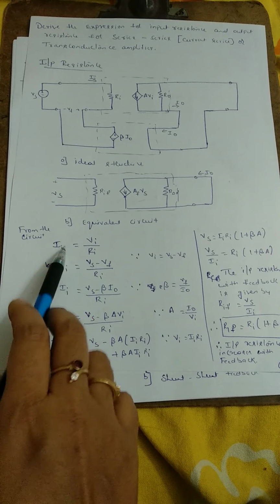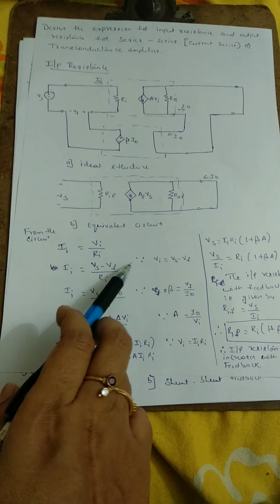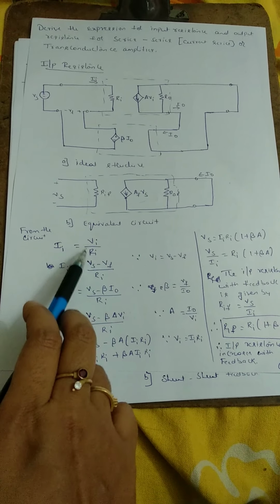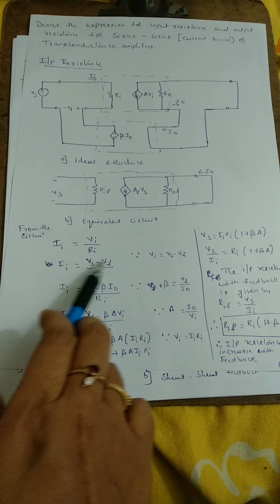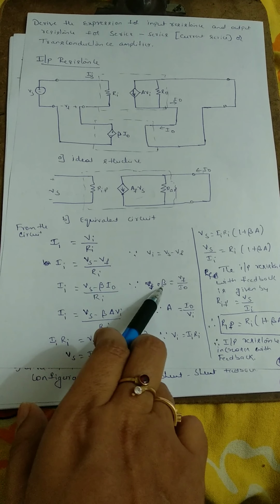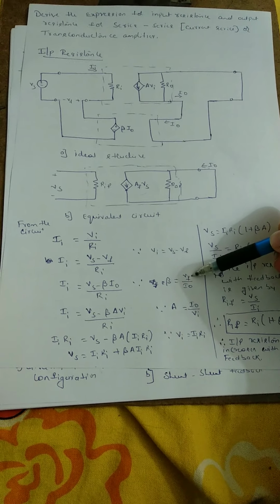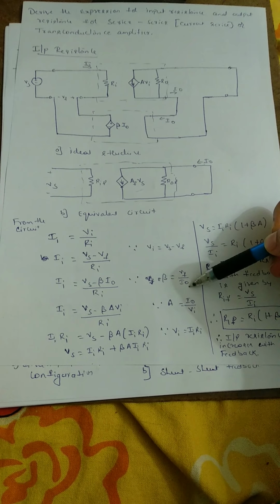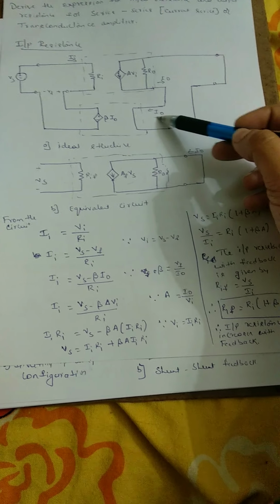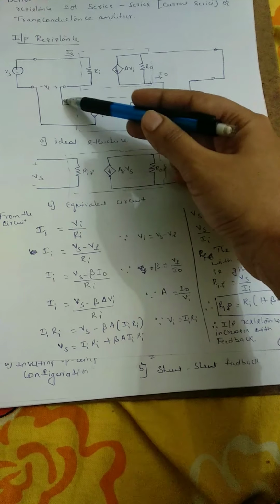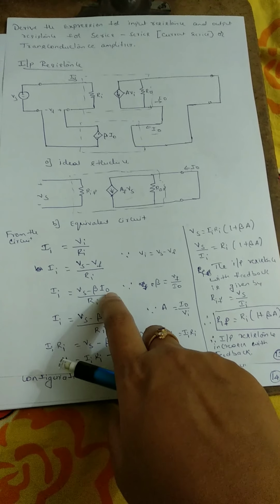That is, input current Ii will be equal to input voltage Vi over input resistance Ri. Vi is equal to Vs minus Vf, and Vf is equal to beta I0. Here you can observe that for beta, Vf is the output and the input is I0, output by input. So for the feedback network we are giving input as current and taking output as voltage. That's why beta is equal to Vf divided by I0, so Vf is equal to beta I0.